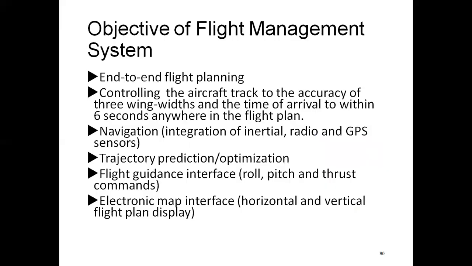So the objective of the flight management system is end-to-end flight planning, controlling the aircraft track to the accuracy of three wing widths and the time of arrival to within 6 seconds anywhere in the flight plan. Navigation, integration of inertial, radio and GPS sensors, trajectory prediction or optimization, flight guidance interface, it is roll, pitch, and thrust command, electronic map interface, horizontal and vertical flight plan display.